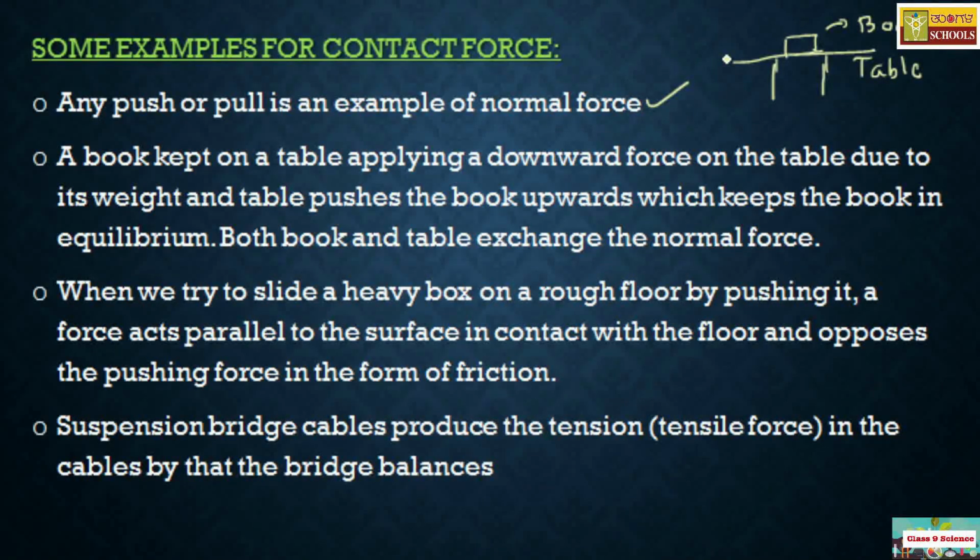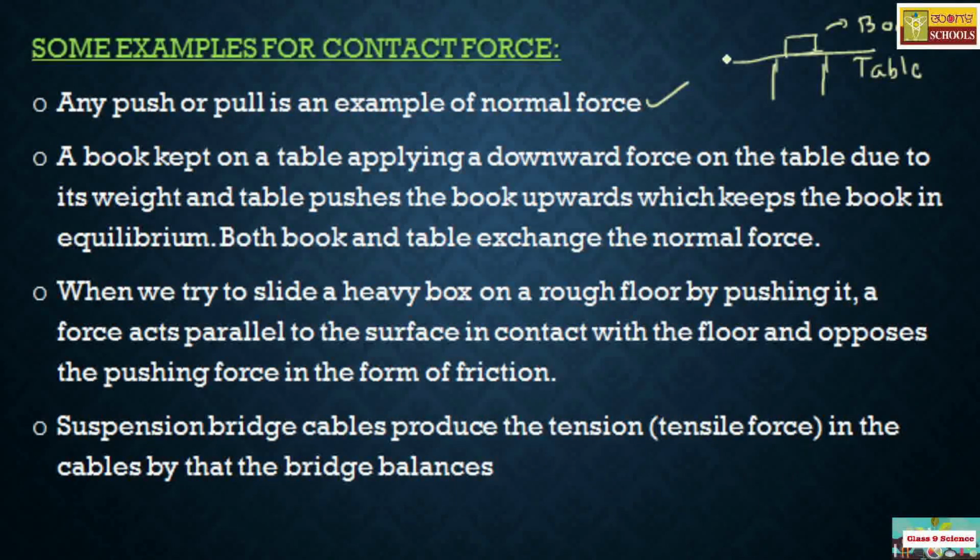The book applies a downward force on the table due to its own weight, and the table pushes the book upwards. That is called the reaction. That acts upwards, which keeps the book in equilibrium.